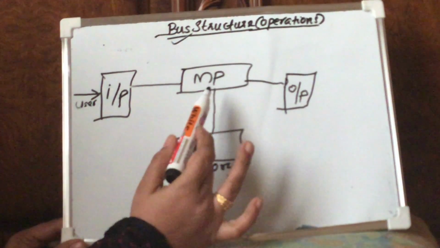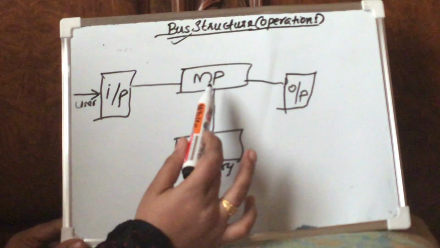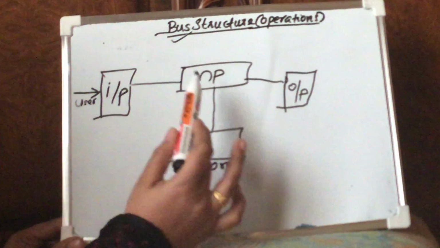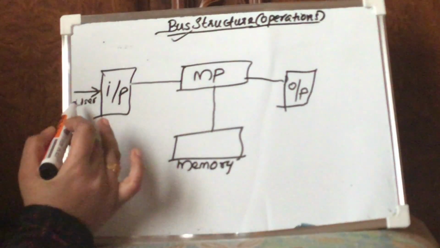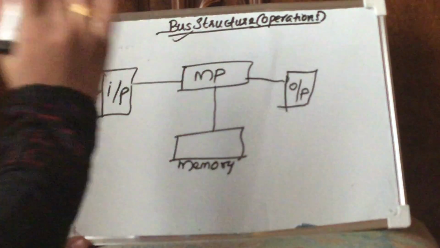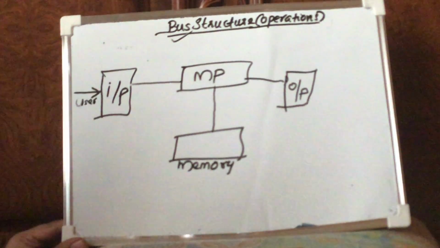Then only will the processor understand what to do; otherwise it doesn't know what to do at each and every step. From A to Z, from the initial stage to the final stage, the user has to specify in terms of programs what to do at each step.